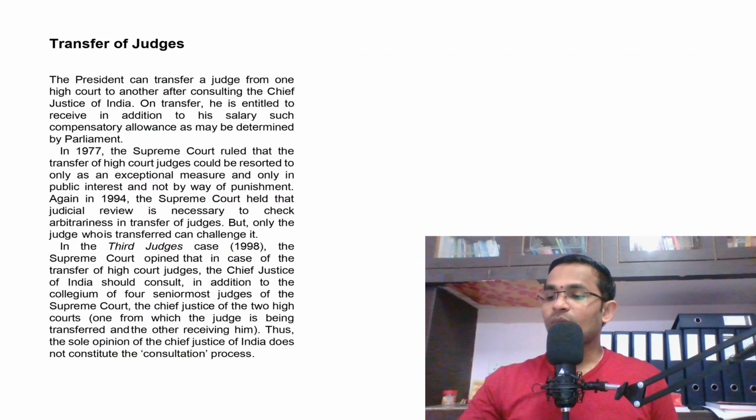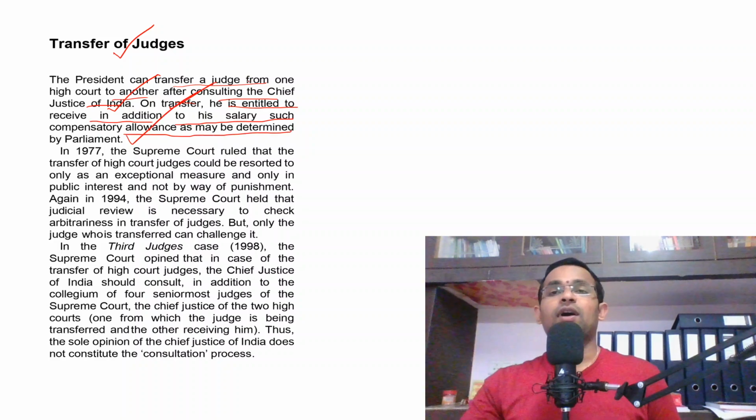Now we will discuss the concept called transfer of judges. So how are the judges of a High Court transferred? The president can transfer a judge from one High Court to another after consulting the Chief Justice of India. On transfer he is entitled to receive, in addition to his salary, such compensatory allowances as may be determined by the Parliament. So who is empowered to transfer a judge? The President of India is empowered to transfer a judge. However, before transferring a judge, he has to consult the Chief Justice of India.